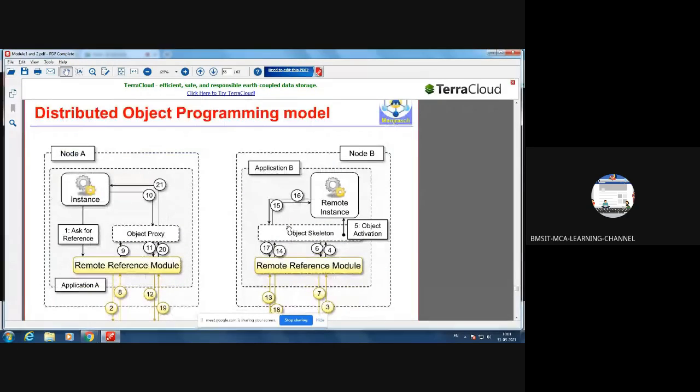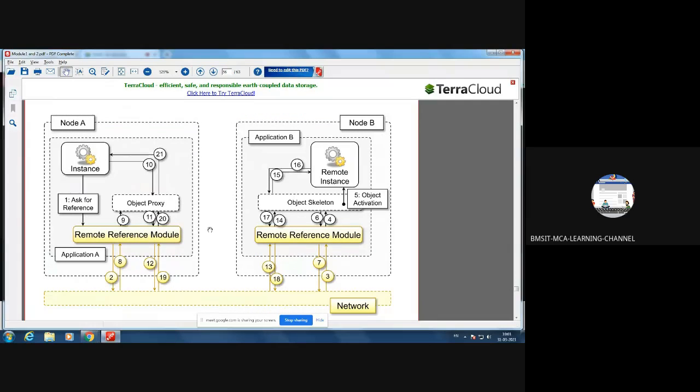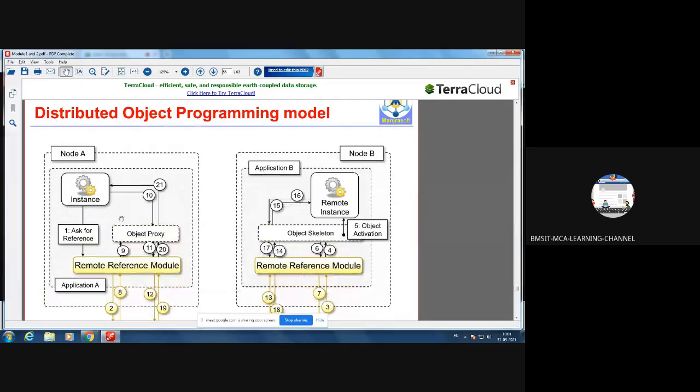Then the distributed object programming model. So how will the distributed objects communicate with each other? Even though it looks very tedious, for better understanding they have given the sequence numbers.